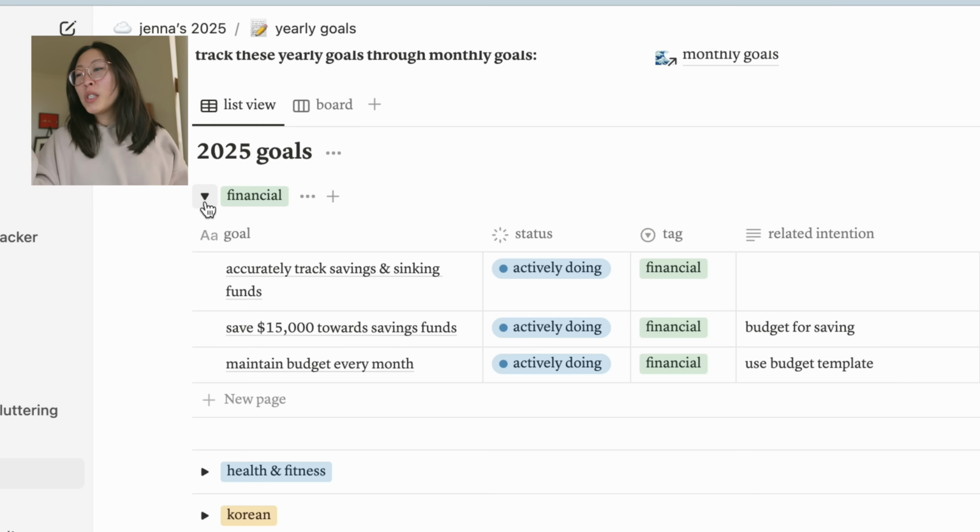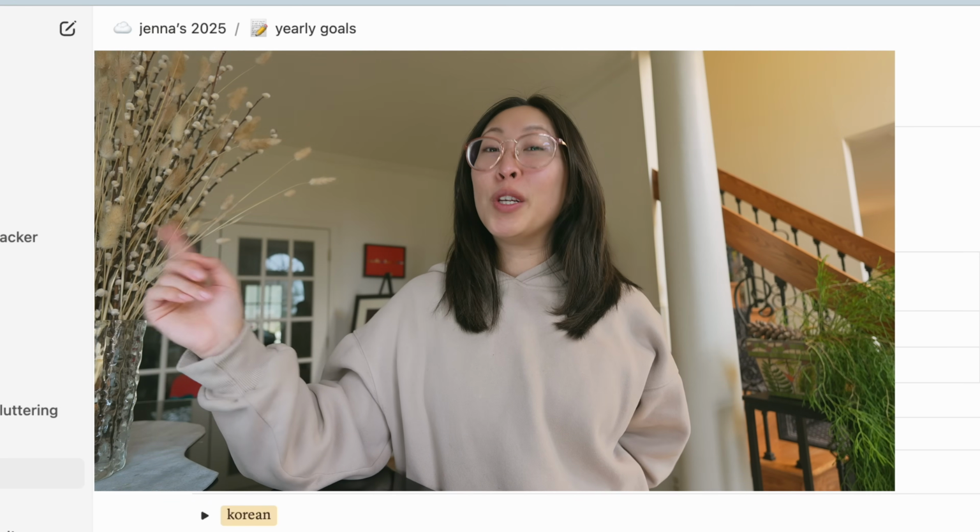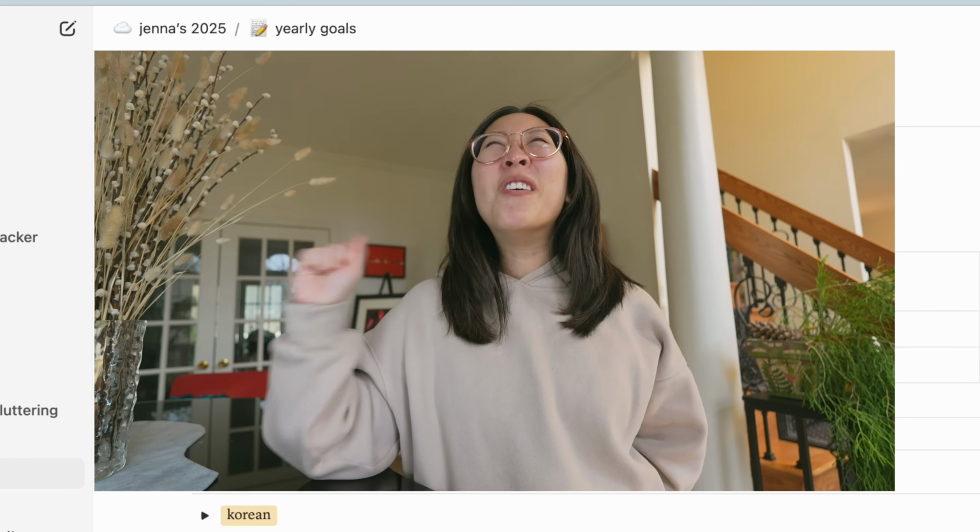Okay, financial. Accurately track my savings and sinking funds. Yes. Save $15,000 and maintain budget every single month. All of this really has to go back to the fact that I have a budget template that I'm using. And if you guys watched February's Plan With Me video, I did go back to Selena's template because she updated it in February and it's so nice.